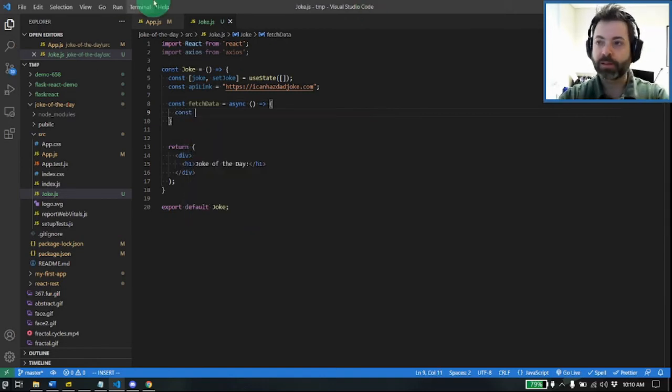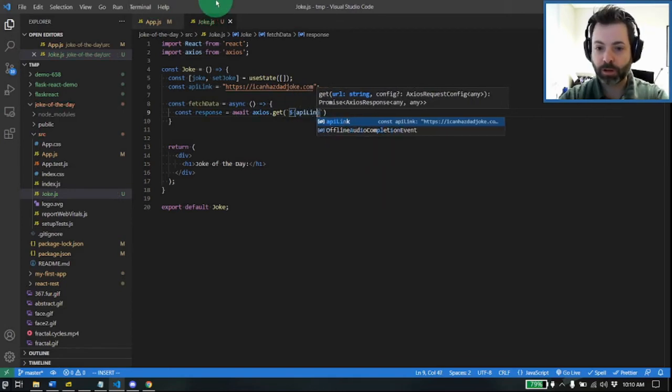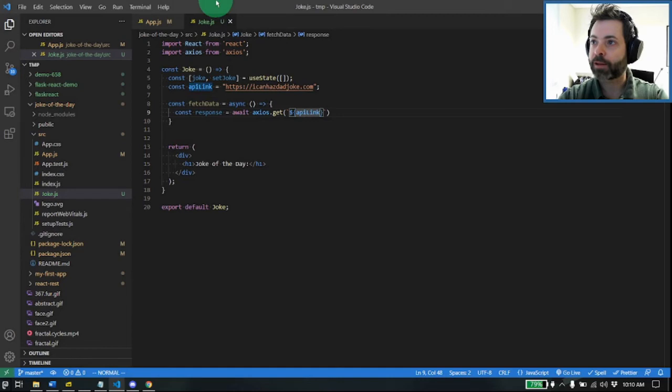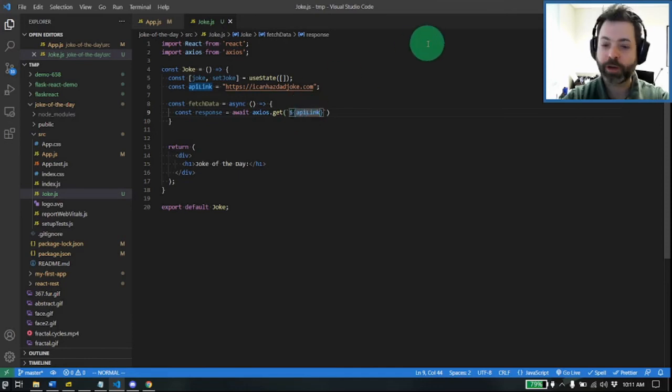So we're going to get our response. So const response, I'm going to do the full name, equals await axios.get. And we have our fun JavaScript insertion call here. So again, the backticks, $, curly braces, this is basically just injecting this variable into a string.